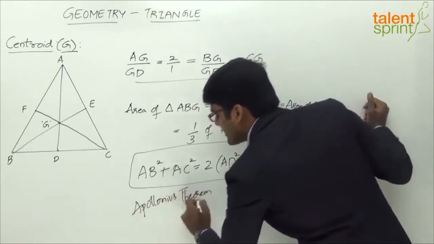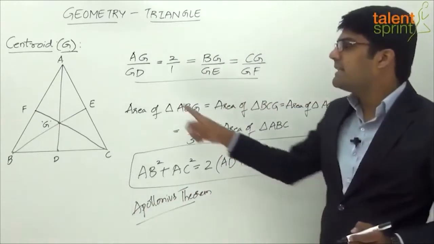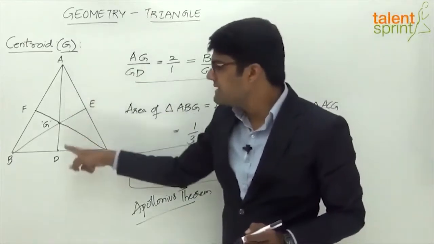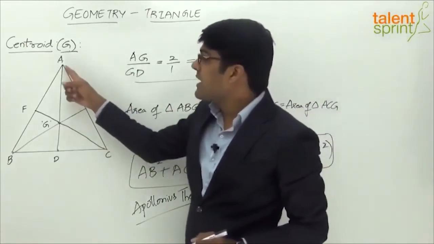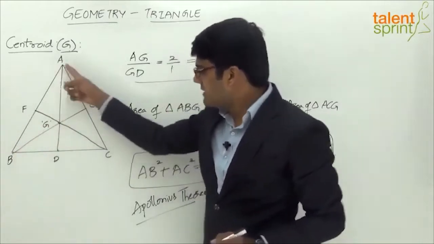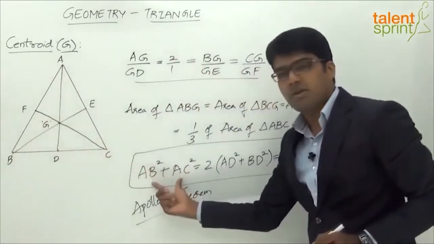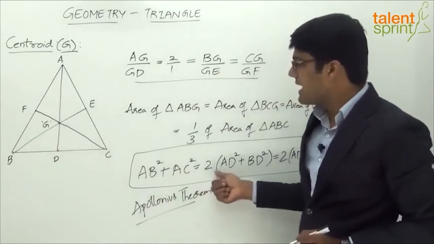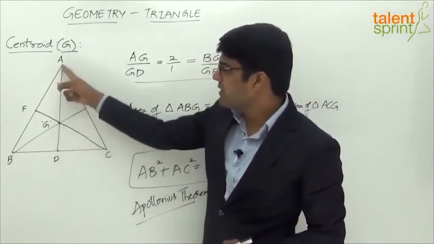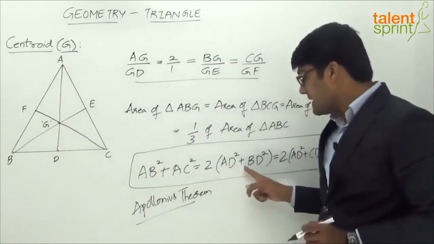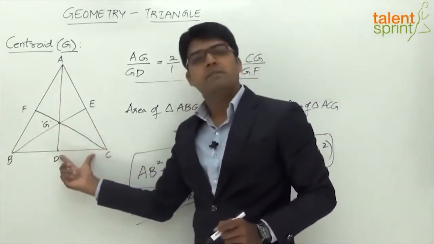It is named after the person who derived this. It says that in a triangle ABC, where AD is the median, the sum of the squares of 2 sides, AB squared plus AC squared, these are the 2 sides, will be equal to 2 times the square of the median, AD squared, plus the square of half of the third side, right?